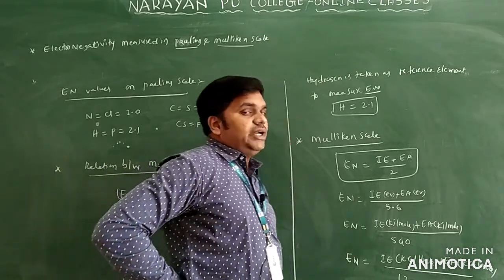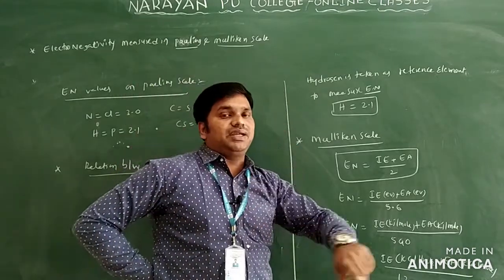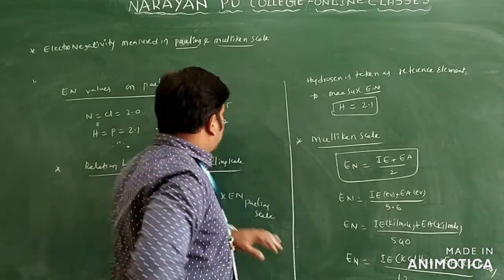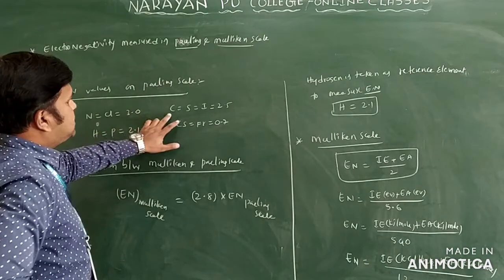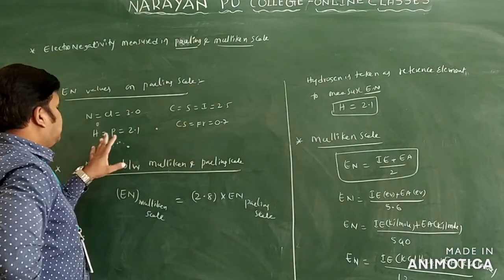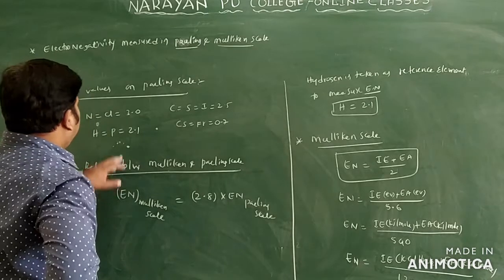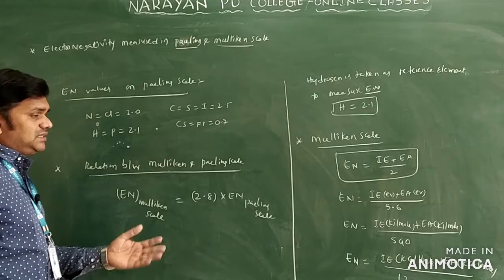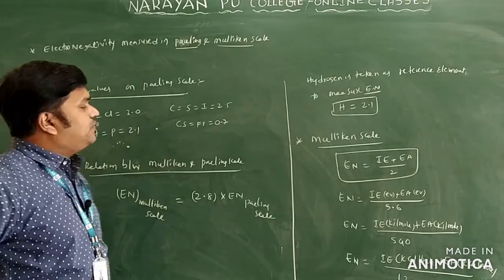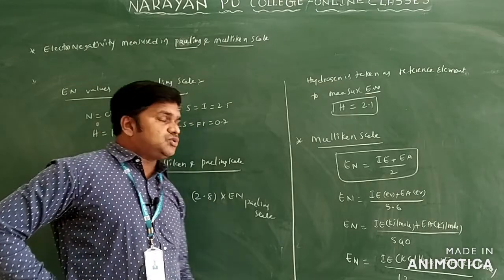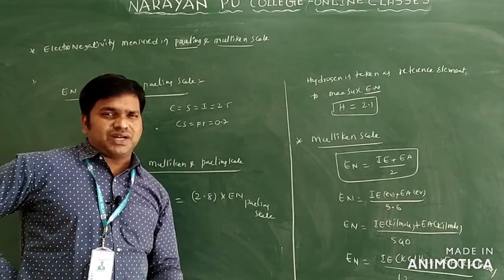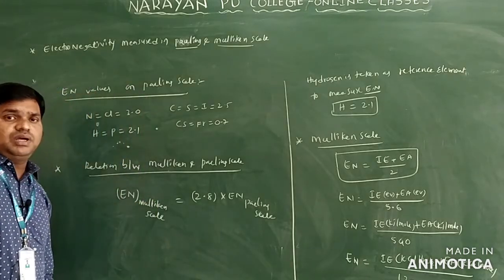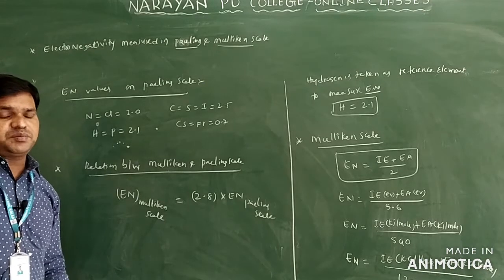Clear? Now by using the Pauling scale, they take hydrogen as the reference element. They identified the electronegativities of some elements: nitrogen, chlorine, sulfur, carbon, iodine, hydrogen, phosphorus, cesium and francium. Chlorine and nitrogen have the same value, 3.0. Carbon, sulfur and iodine have 2.5, also equal values. Cesium and francium, we are not considering francium because it is radioactive in nature, is 0.7. Hydrogen and phosphorus are 2.1. These are measured experimentally.